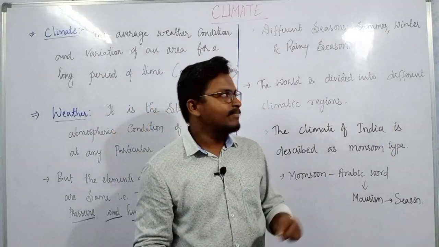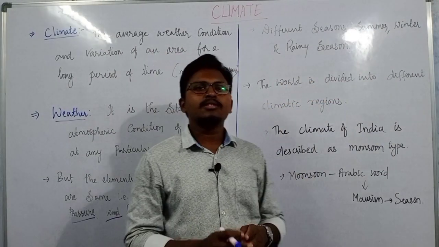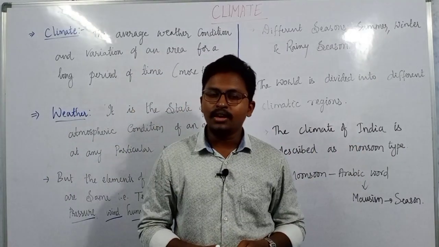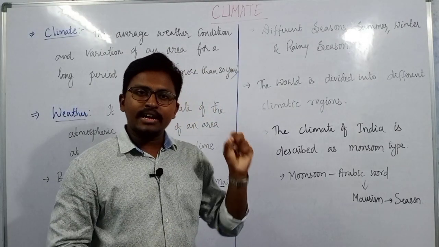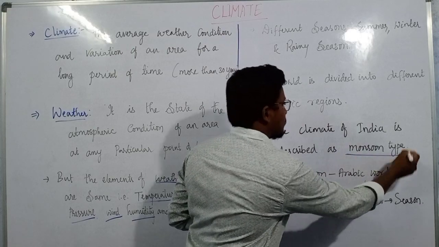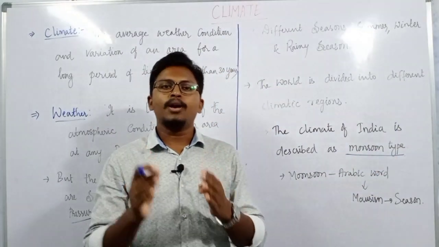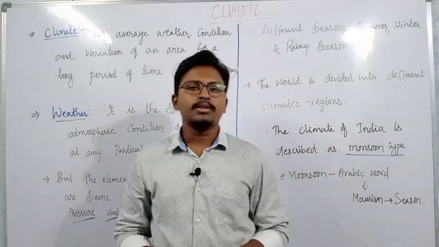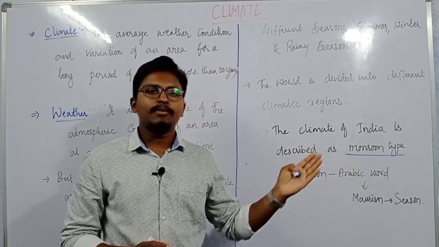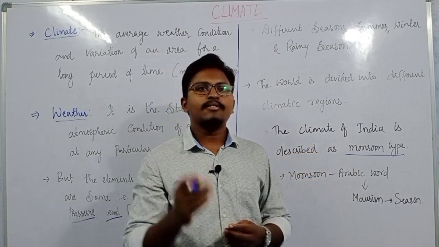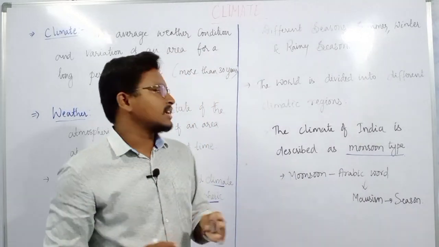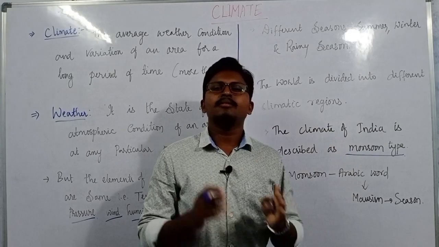At the same time, the climate of the world is also divided into different regions, or we have different climatic conditions in the world. The climate of India is described as monsoon type of climate. Hope you have heard this word monsoon in your lower standards, maybe in your 6th or 7th standard. Monsoon is the Indian climatic condition, or you can say the climate of India is described as monsoon type.